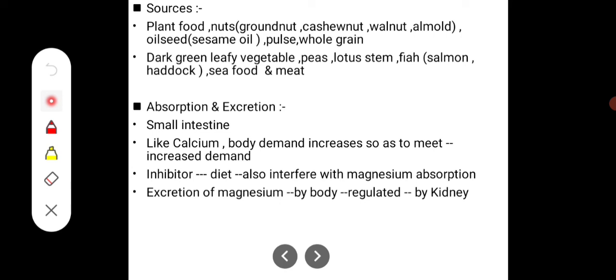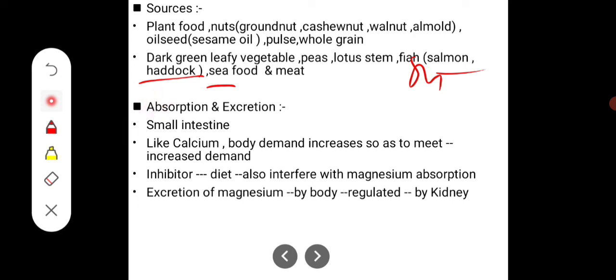The sources of magnesium are plant foods, nuts like groundnut, cashew nut, walnut, almonds, oil seeds, sesame oil, then pulses and whole grains. Then dark green leafy vegetables, peas, lotus stem, and fish like salmon and haddock, then seafood and meat contain magnesium. Then absorption and excretion.